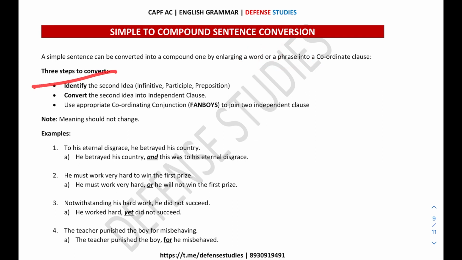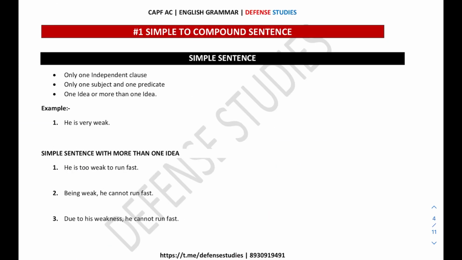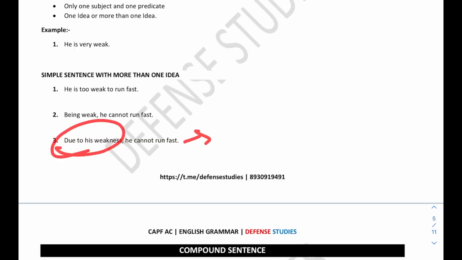There are three steps you need to follow. First, you need to identify the second idea. What is the second idea? The second idea can be in the form of an infinitive, a participle, or a preposition, like we have seen. Here the second idea, to run fast, is in the form of an infinitive. Being weak is the first idea, in the form of a present participle. Due to his weakness is in the form of a preposition, right?